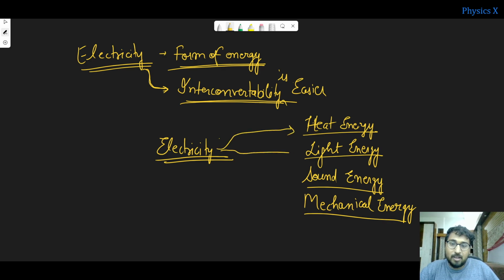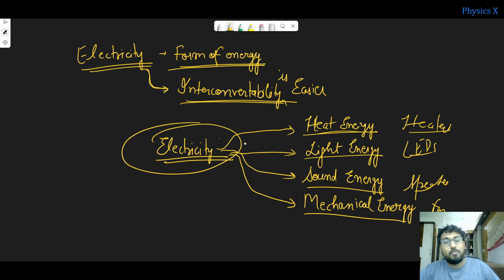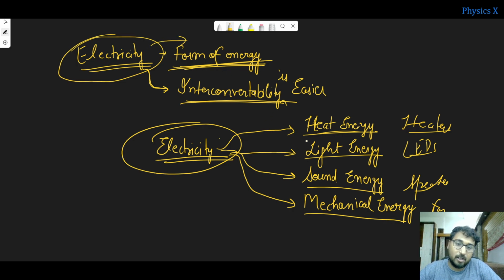The devices which we are using, we use this electricity to convert into different forms of energy which we require, such as a fan here, such as a speaker here, such as LEDs here, such as heat energy required here, such as heaters, toasters, etc. We find that electricity is easier to convert into these forms of energy. So this is used as the primary form of energy, and that is why in our home we receive energy in the form of electricity, and our devices use this electricity and convert it into different forms. So that is about electricity.